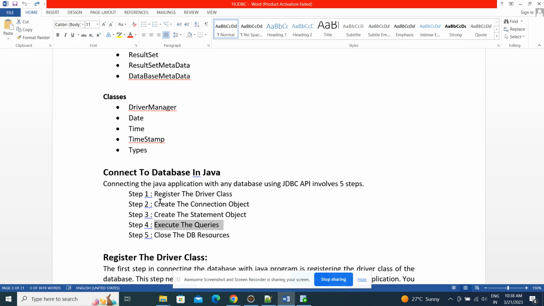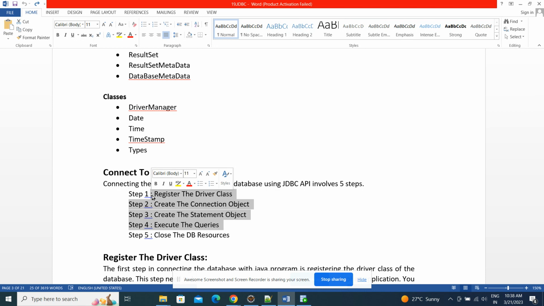Next, once our work is completed, we need to close the DB resources. It is the responsibility of the Java developer to close the database connections. Let's say while creating an application, I am allowing only 5 connections to my database.